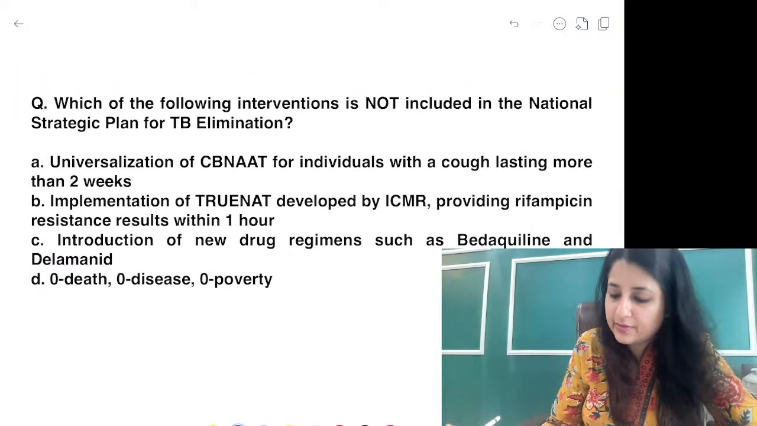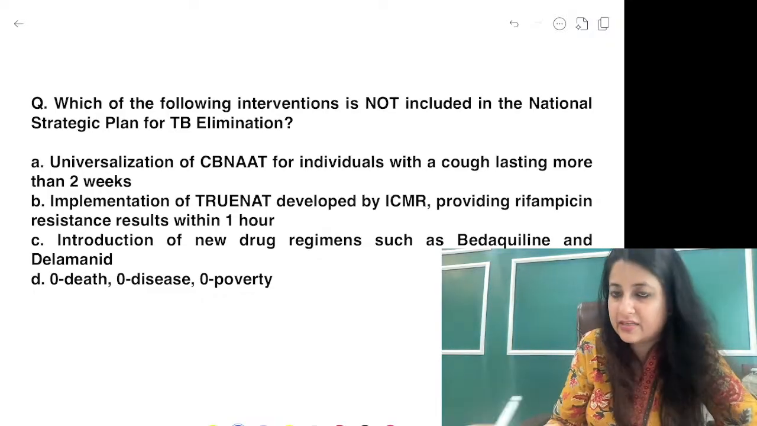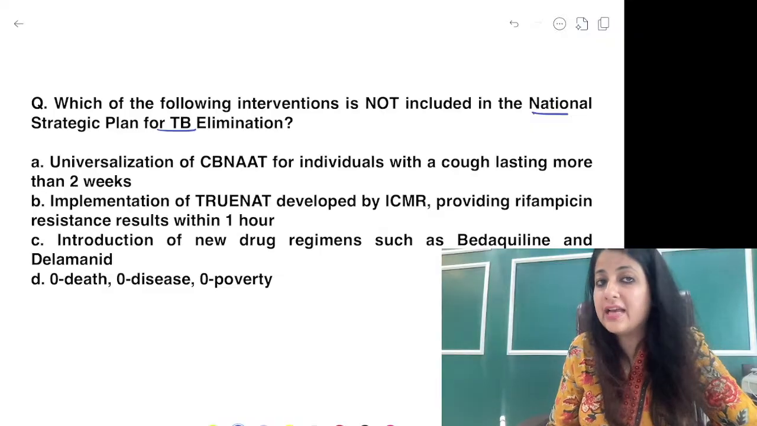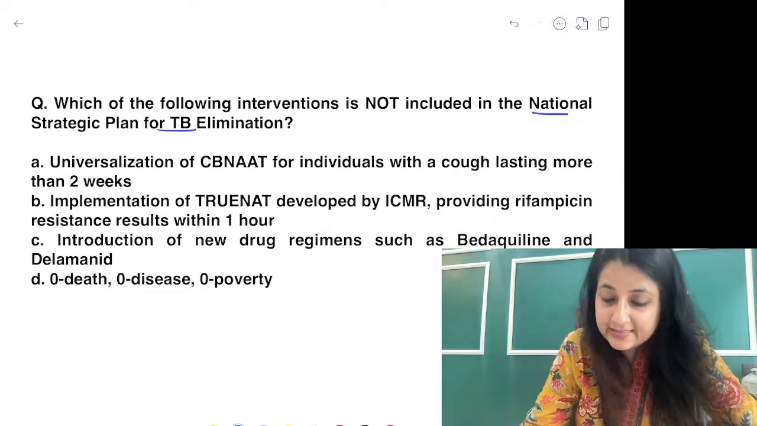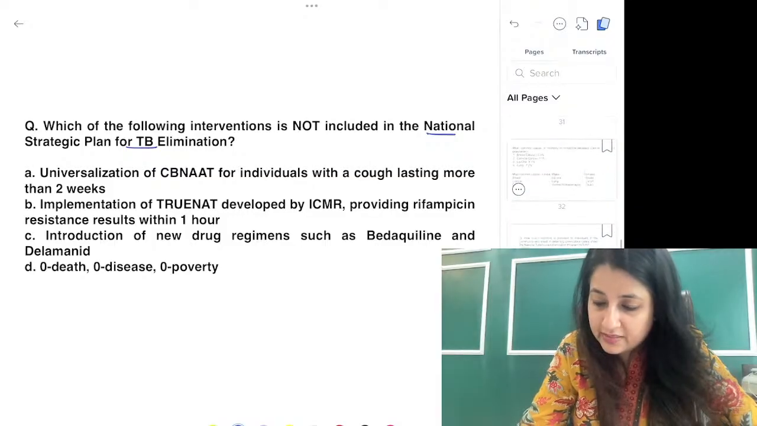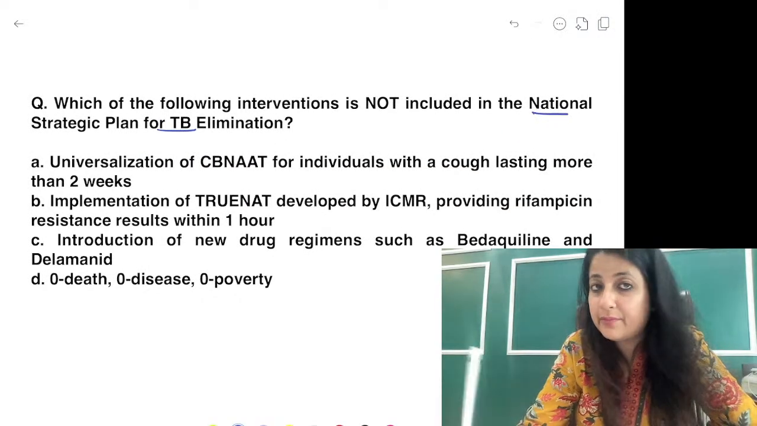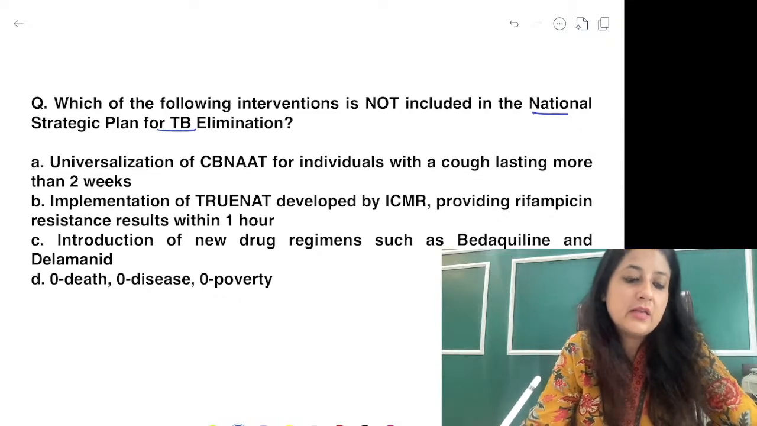Which of the following intervention is not included in National Strategic Plan for TB elimination? Universalization of CBNAAT for individuals with a cough lasting more than 2 weeks. Implementation of TrueNAT developed by ICMR providing rifampicin resistance result within 1 hour. Introduction of new drug regimens such as bedaquiline and rifampicin.